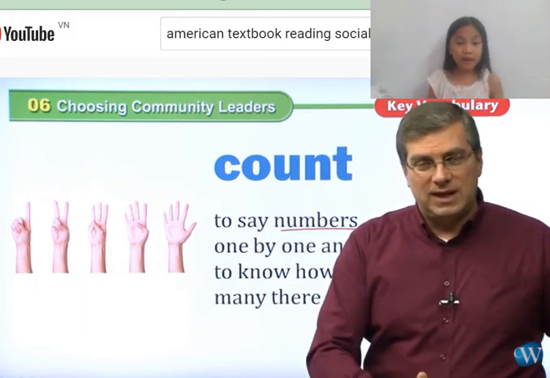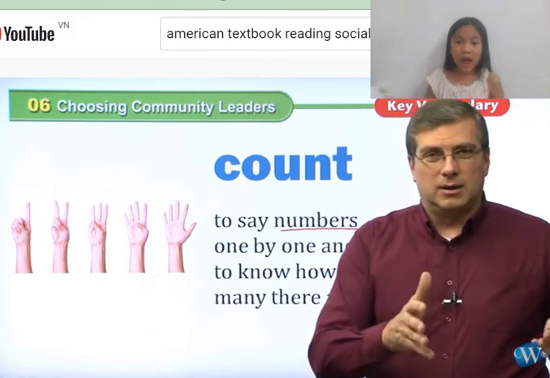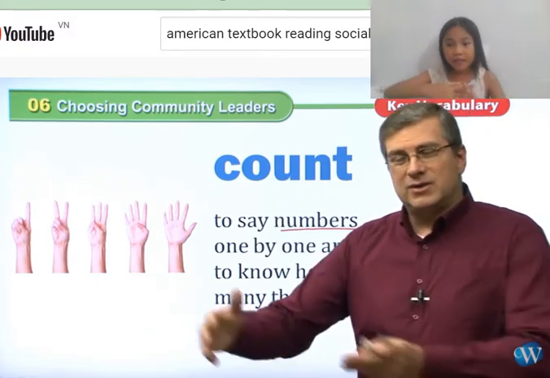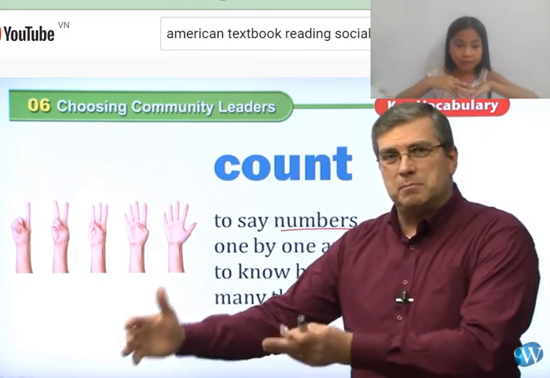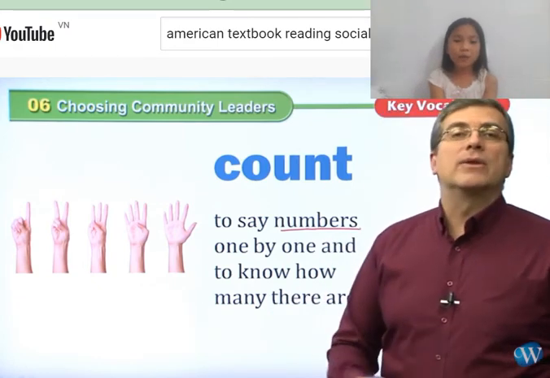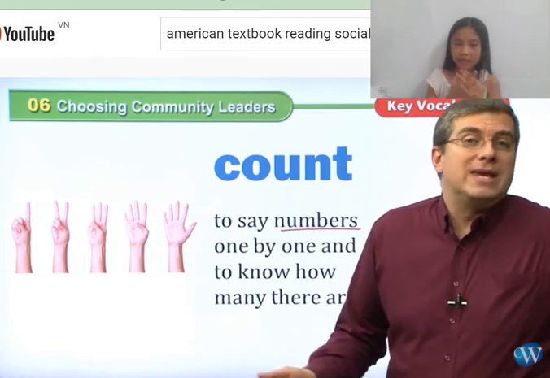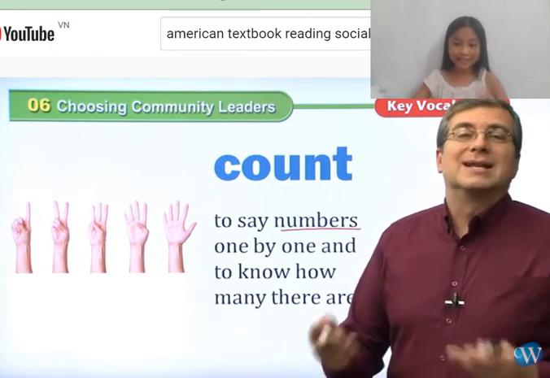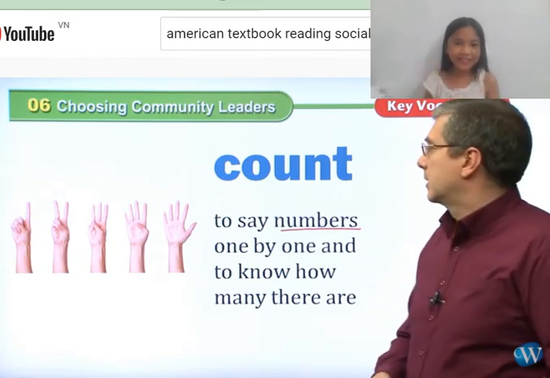When you're counting, you know how many things there are. Something is uncountable, you can't count it, but something is countable, you can count it easily, okay?